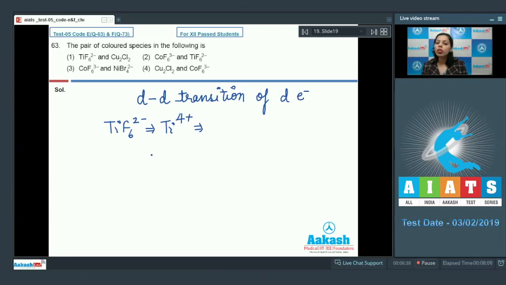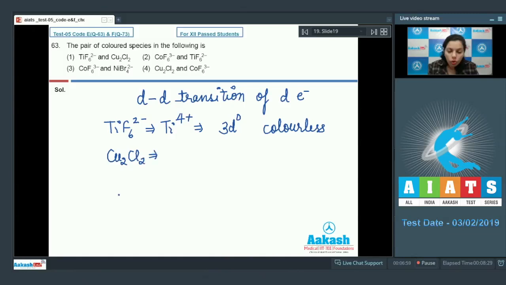But if it is not so, in that case the compound would be colorless. So in this case, titanium is there with 4 plus oxidation state, and here its configuration is 3d0. And if it is 3d0, it is colorless. Now further, the next compound that we have here is Cu2Cl2.